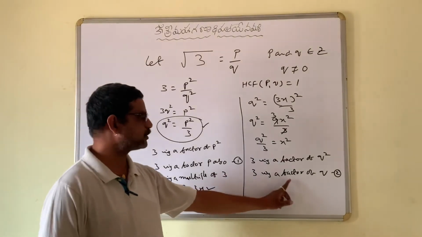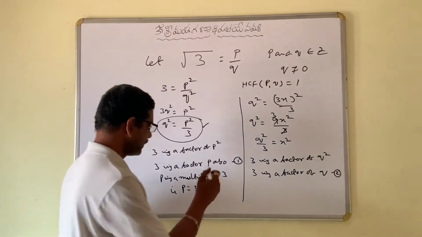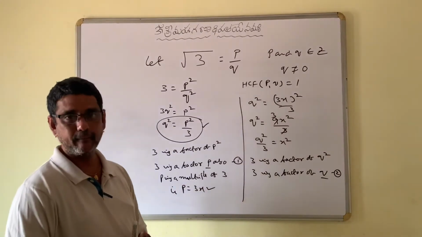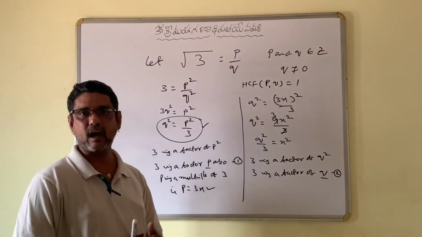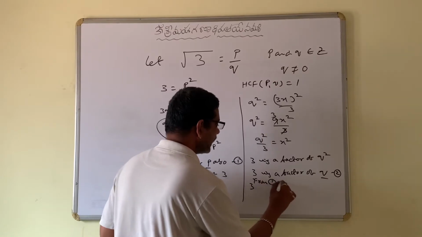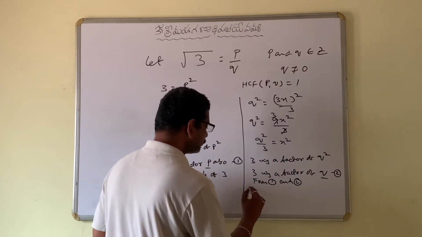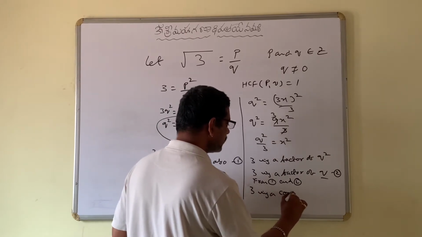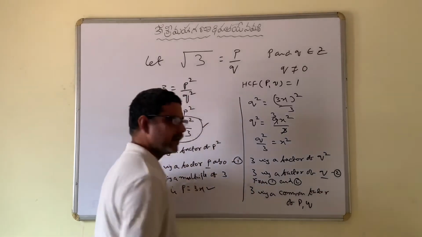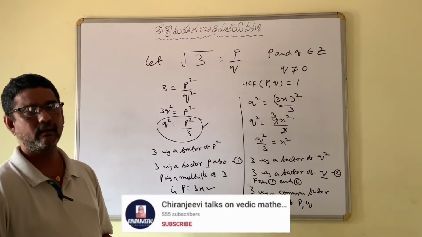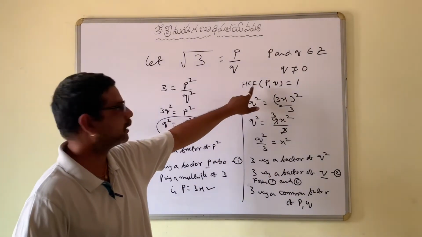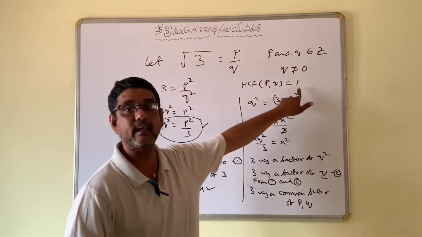Now observe equations 1 and 2. 3 is a factor of P and 3 is a factor of Q. So from these two, what can we conclude? 3 is a common factor of P and Q. But this statement contradicts our assumption that P and Q both do not have common factors other than 1.